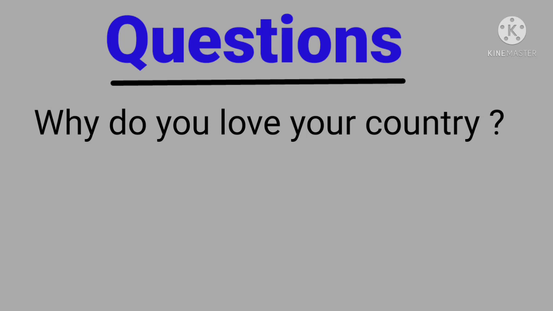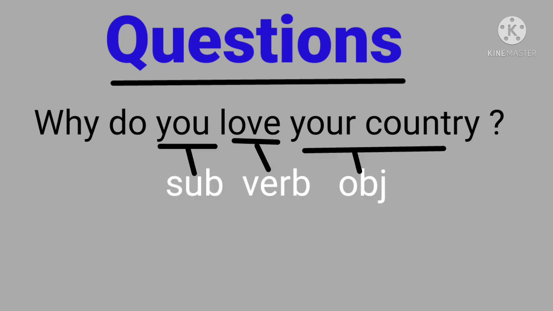Thus the structure of a question which needs a detailed answer, not yes or no, is question word, helping verb, and then subject, verb, object. What we have to do is to put the helping verb in front of the subject and a question word in front of the helping verb. Means the structure becomes question word, helping verb, subject, main verb, object.